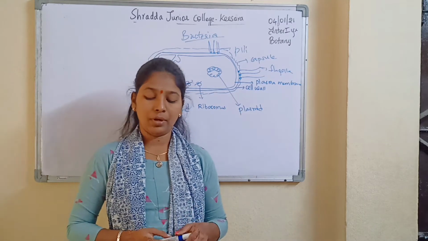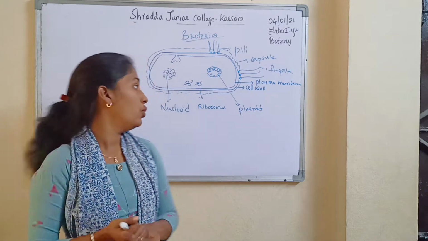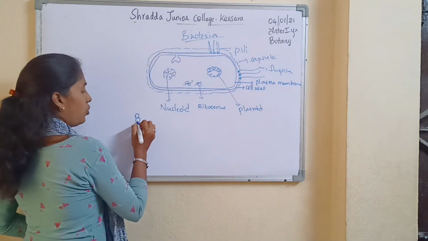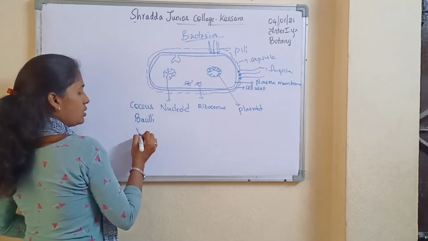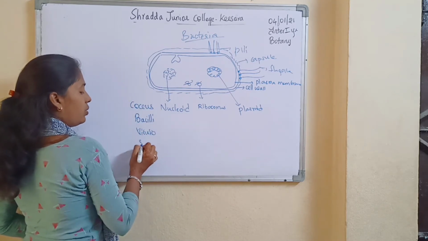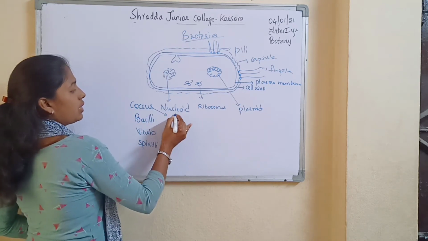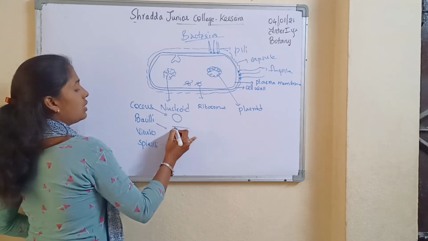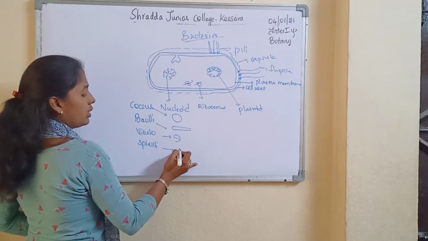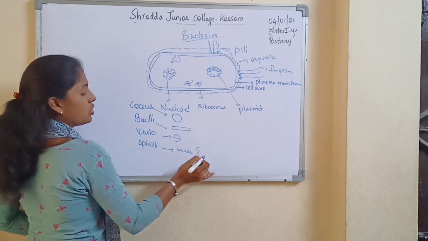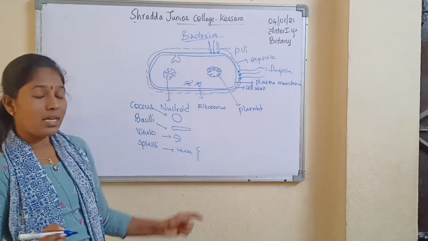And coming to its shape, based on that bacteria is divided into 4 different shapes: bacilli, coccus, vibrio, spirilla. Coccus is nothing but a spherical shaped bacteria. Bacilli is nothing but a rod-shaped bacteria. Vibrio is nothing but a comma-shaped bacteria. Spirilla is nothing but the spiral-shaped bacteria. Okay, so based on that, size is done, shape is done.